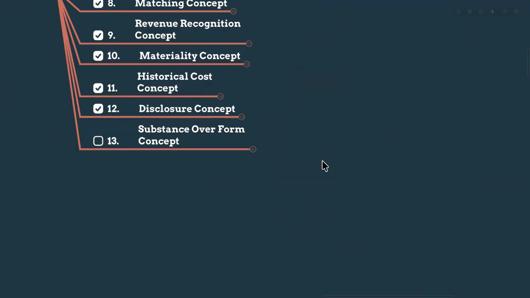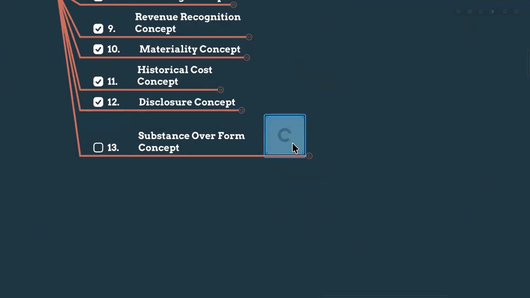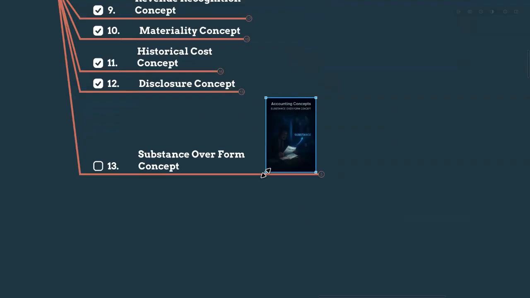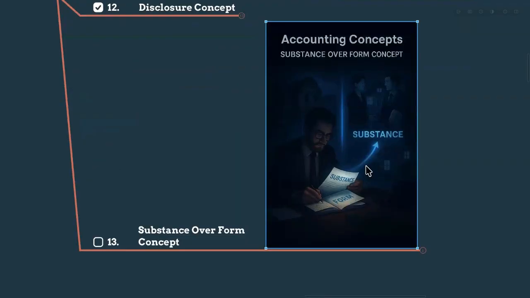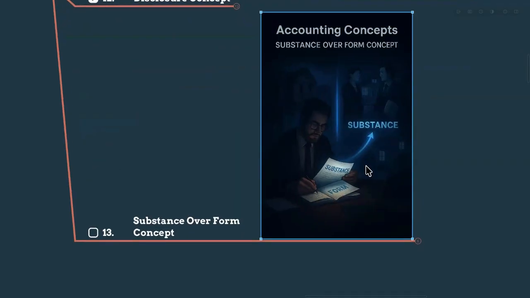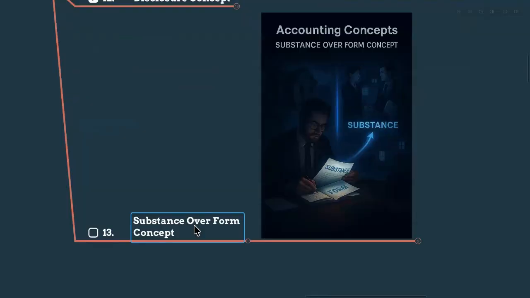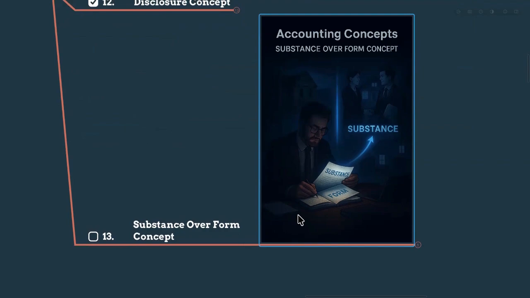And let's talk about the final concept, that is the substance over form concept. What does this mean, my dears? Actually, the word substance means commercial reality. It means every transaction should be recorded based on its economic reality. The word substance means economic reality rather than just the legal form. We are not 100% following the legal. As I mentioned earlier also, my dears,